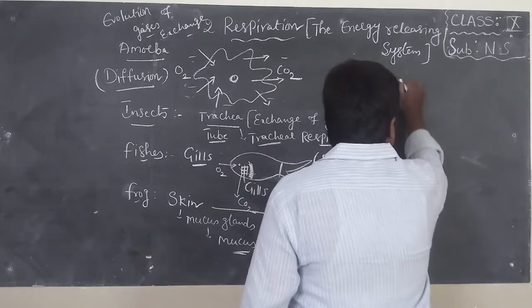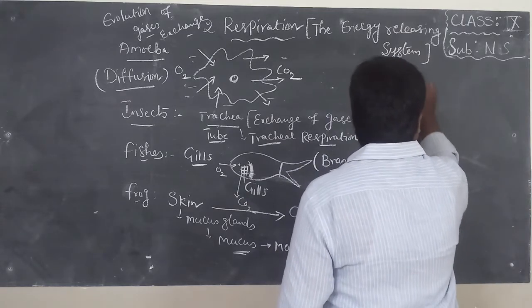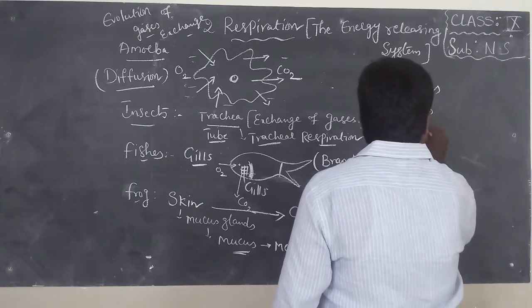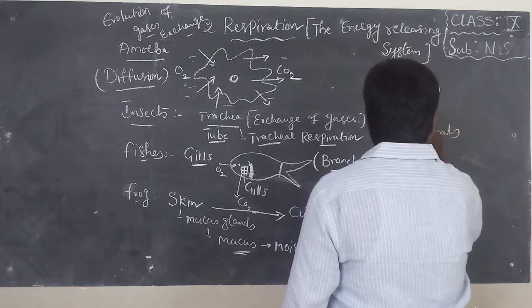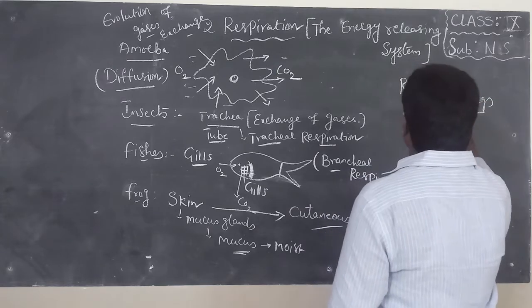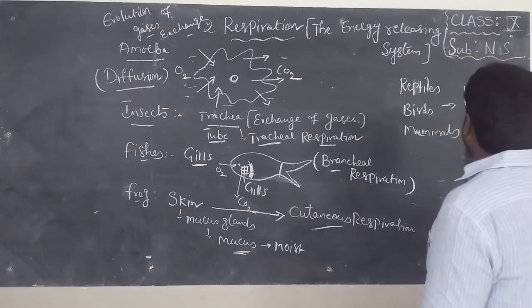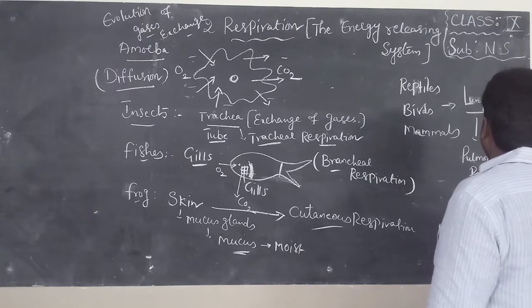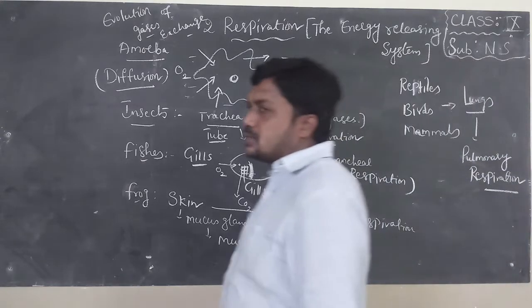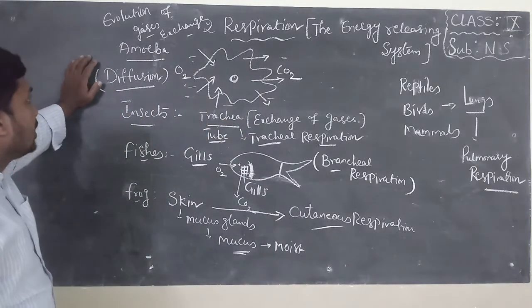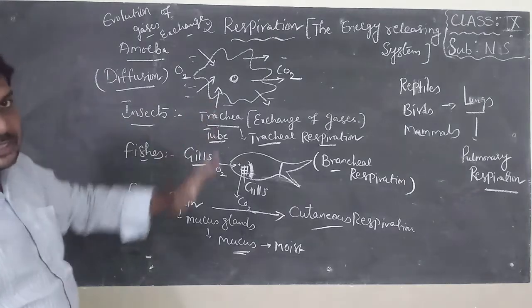Afterwards, if you observe, reptiles, birds, mammals. In this group of organisms, we can find lungs are the respiratory organ. Already I explained about lungs in the previous class. So this type of respiration is called pulmonary respiration. The respiration which takes place through lungs is called pulmonary respiration. So this is about gas exchange system from amoeba to mammals.